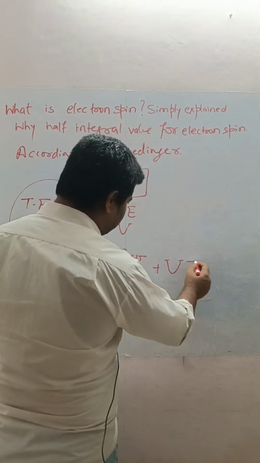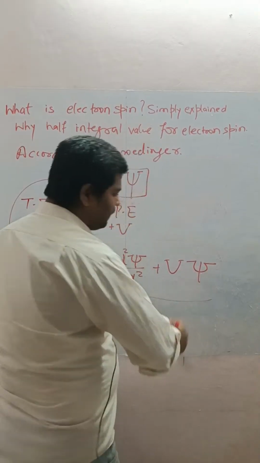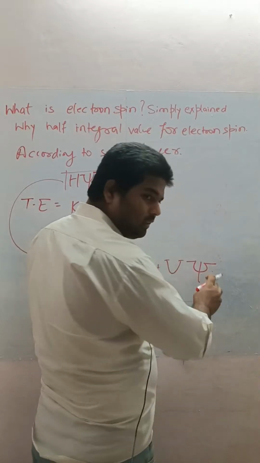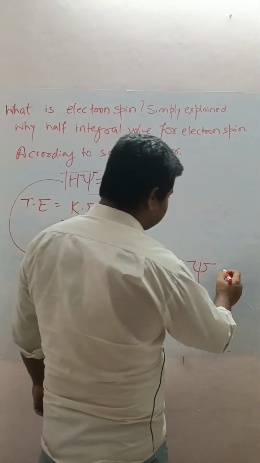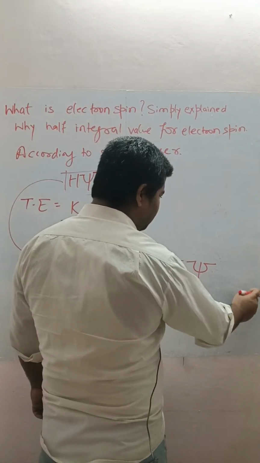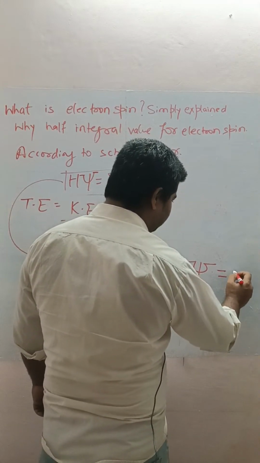This plus potential energy with the matter wave function, and after, is it visible in the light? Yeah, it's visible. V psi is visible. And after that, is it visible? Yeah, your hand wheel is reaching.